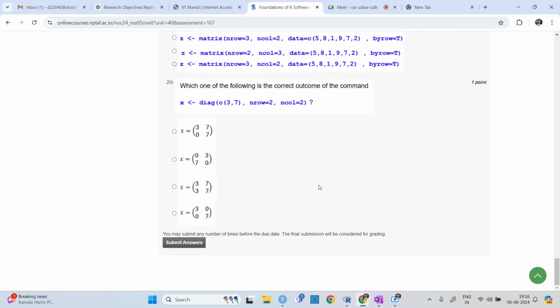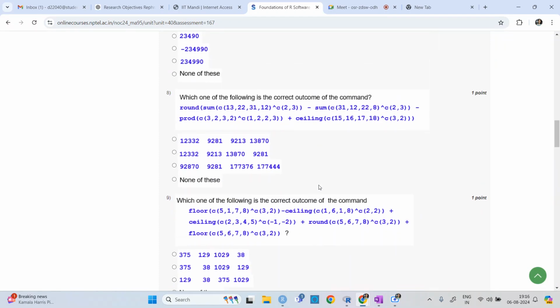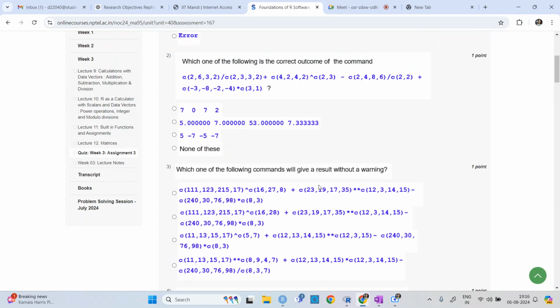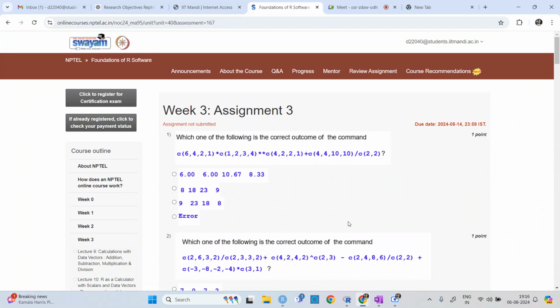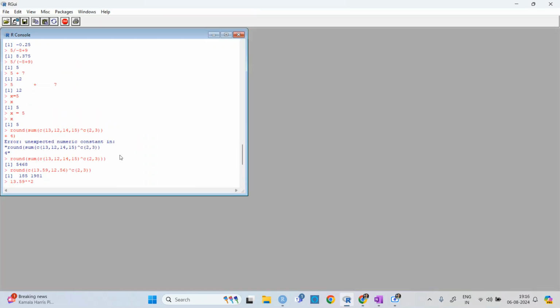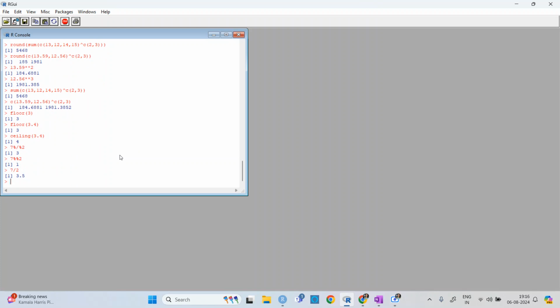Okay, and then these are metrics, and we will discuss the metrics and other parts in the next class. Right now we will just do some examples of data vectors and how it is working.